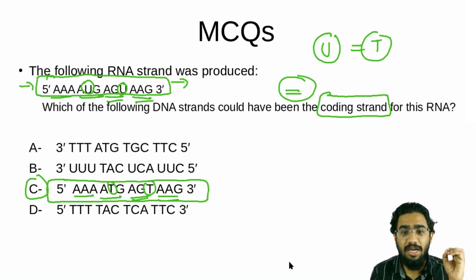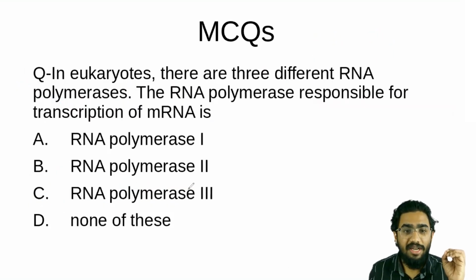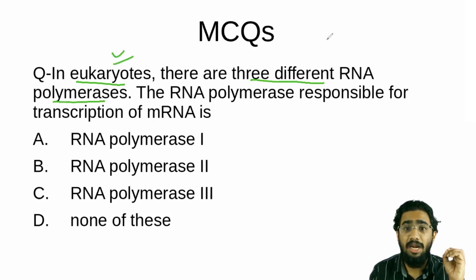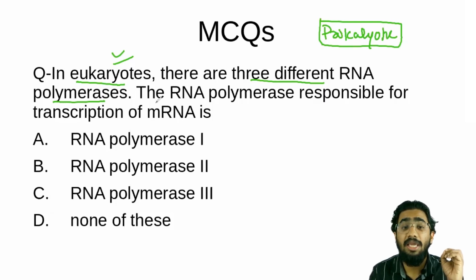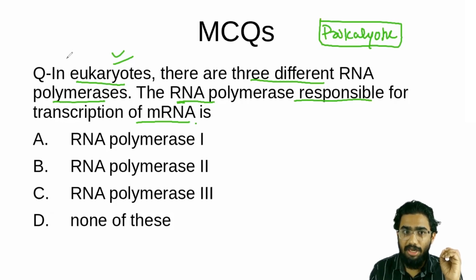Let's see the final question I want to discuss here. In this question they are asking something we haven't discussed yet. In eukaryotes there are 3 different RNA polymerases. This is a true statement, you have to understand. In prokaryotic organisms, the simplest organisms, there is basically only one RNA polymerase, but in eukaryotes there are 3 different RNA polymerases, and they are asking which RNA polymerase is responsible for the mRNA.